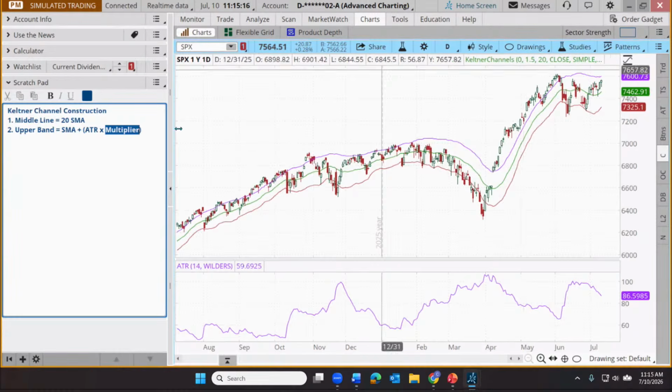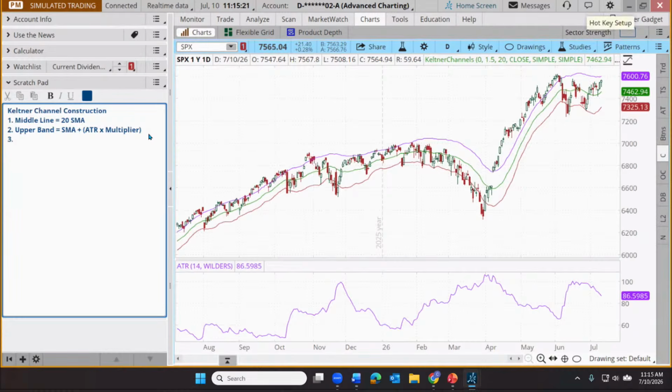The lower band is going to be our multiplier times ATR subtracted from our moving average. So what's the lower band? That's our simple moving average minus the ATR times the multiplier. I should have just copied and pasted it. It would have been easier than using my rudimentary typing skills. All right, so let me just show you this equation in action.